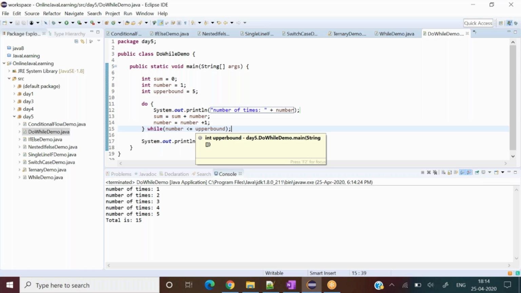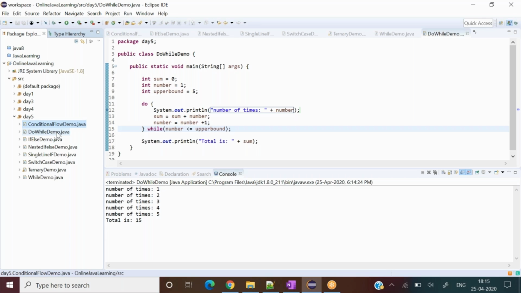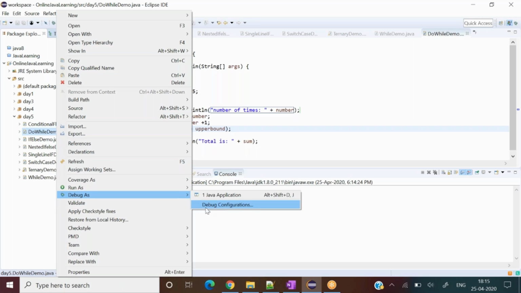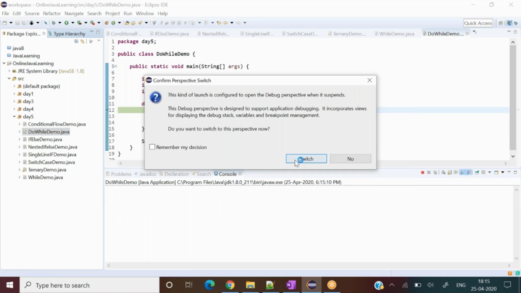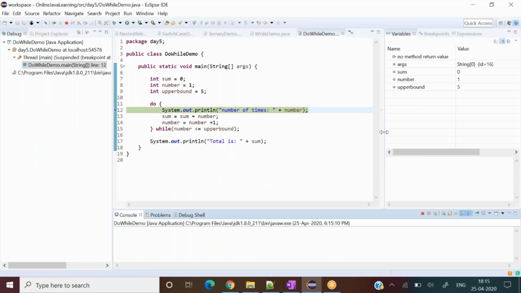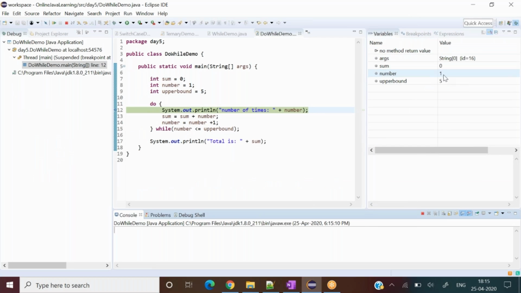It is still checking the conditions there in that case. So what I'll do, I will put up the debugging here to show you the output and everything for the explanation purpose. So see carefully. So far our sum is 0, number is 1, and upper bound is 5, and it is inside the do condition. So what it will do, it will print number of times 1, right? And in output we can see number of times 1. Now sum is 0, number is 1. So what sum becomes? Sum becomes 1 here, right?